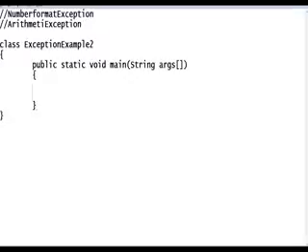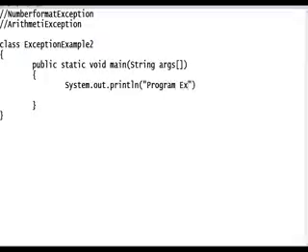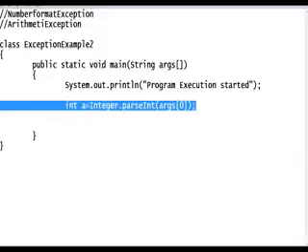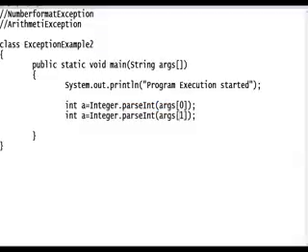Now I give a message. First message is "program execution started." That is for confirmation whether the program execution started or not. Read the numbers. I want to read two numbers, guys. How to read? Through the command line. Integer.parseInt(args[0]) and one more argument, args[1], that is b.